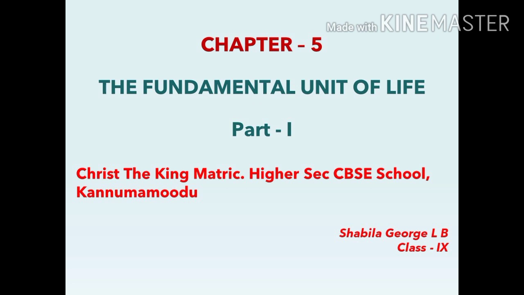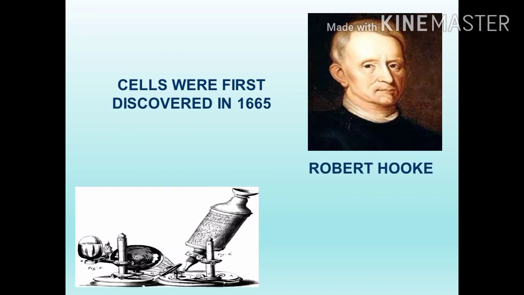First, we have to discuss the history of the cell. Who discovered the cell? The cells were first discovered by Robert Hooke in the year 1665. How did he discover the cell? In 1665, he made a microscope. Under this microscope, he kept a slice of cork. What is cork? Cork is a substance which comes from the bark of a tree.